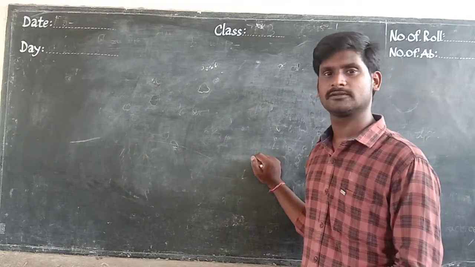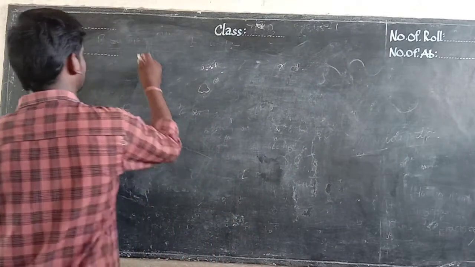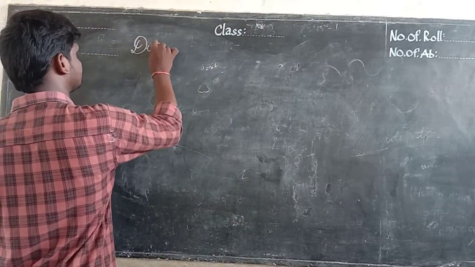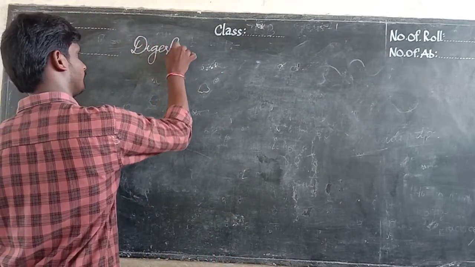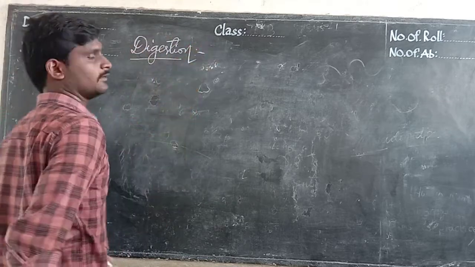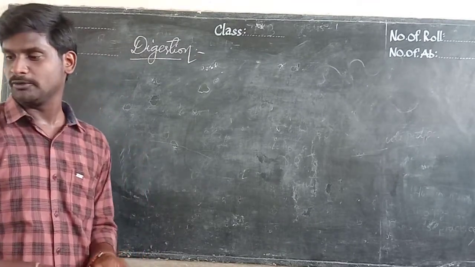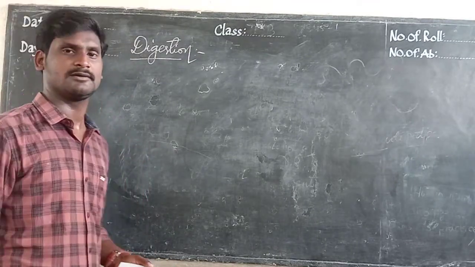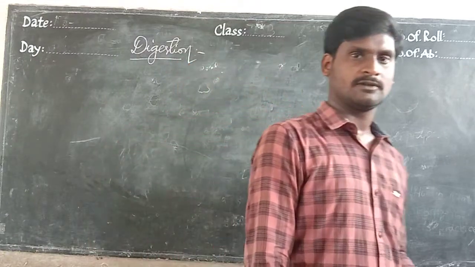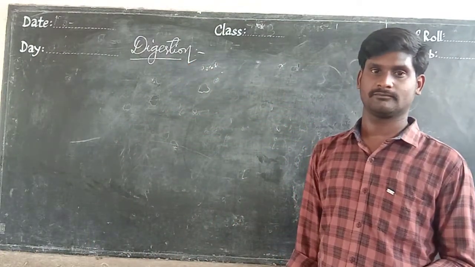But how do we use it? Digestion is a must. You know, you have an idea about digestion. Nutrition in human beings, how is it going on? Which type of nutrition is going on in human beings?